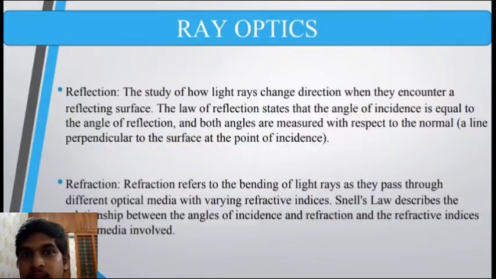For the reflection case, it's nothing much. Theta incidence equals theta reflection. That is, the angle of incidence is equal to the angle of reflection, and the angle of incidence, the angle of reflection, the normal, and the plane of the mirror all lie in the same plane.